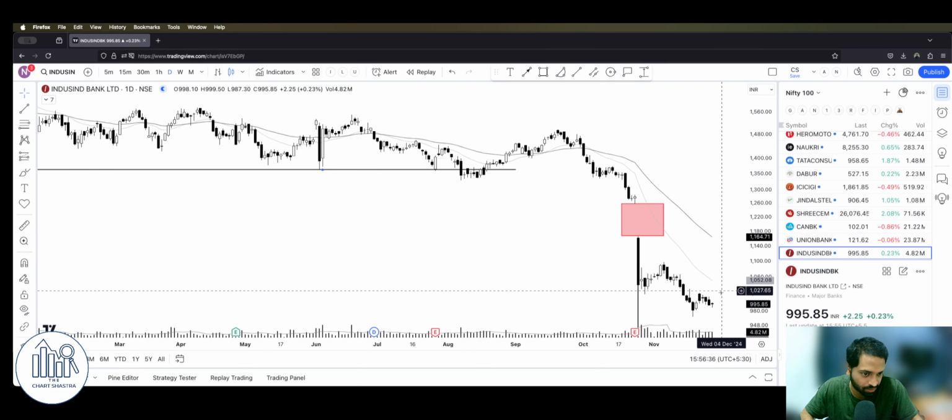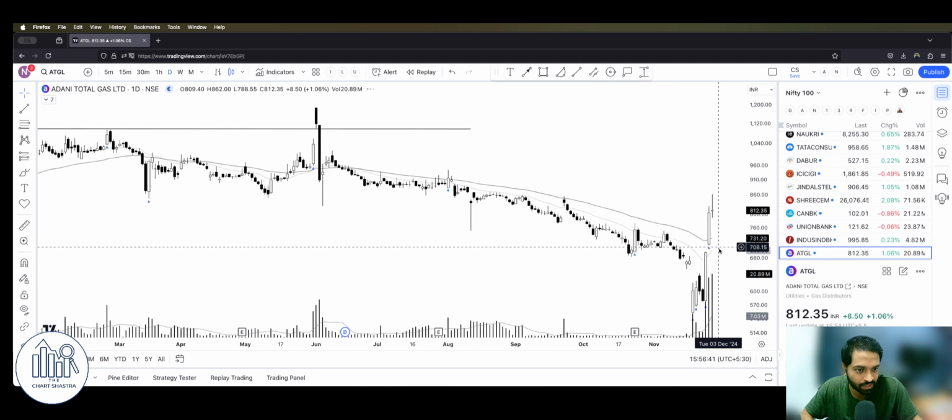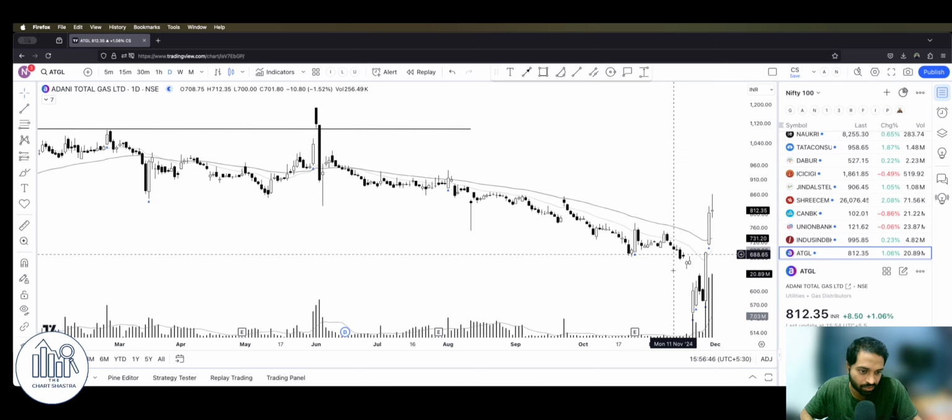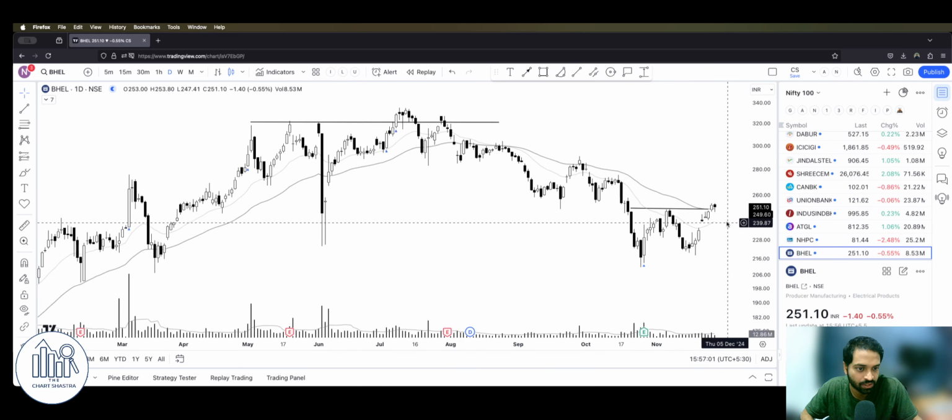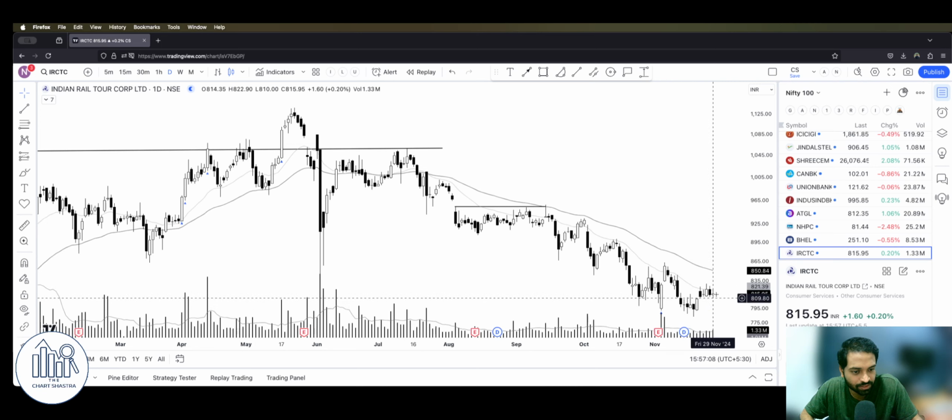Again, very weak, guys. Indus Towers, look at this. We don't want this, right? We don't want this. Very weak. Adani Total Gas, good, it tried to move up but again got rejected. Lot of volatility here, stay away from Adani. NHPC, despite the strongest strength in the market, this stock failed to move up, not good. But it looks like it is trying to form a bottom. Let's wait. BHEL, see, a bit different from NHPC, right? It is trying to move up, that's what we need. IRCTC, nothing new here.